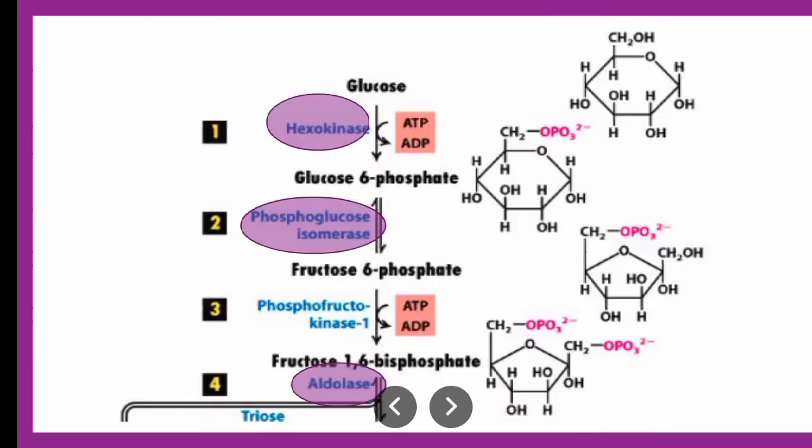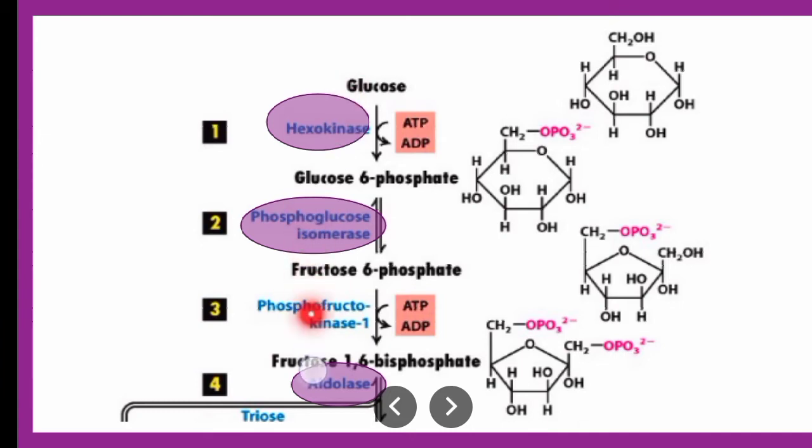Now here if you see this, hexokinase, phosphoglucose isomerase and aldolase. Aldolase, phosphoglucose isomerase, hexokinase and phosphofructokinase, these we have seen in the first earlier question.